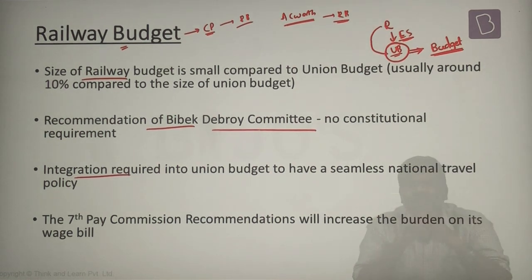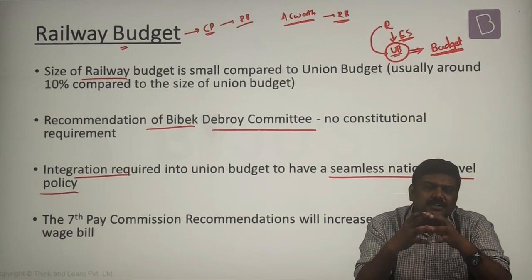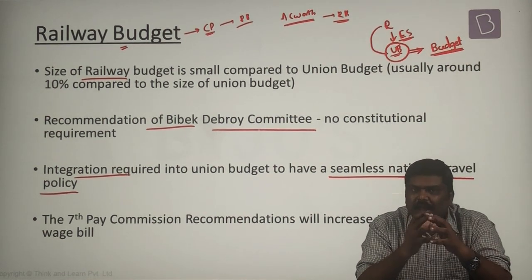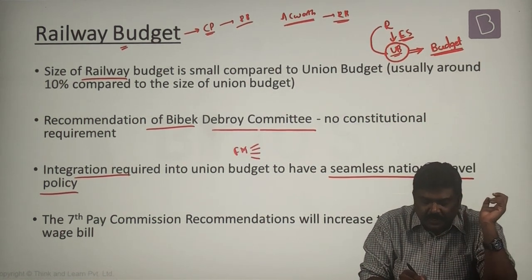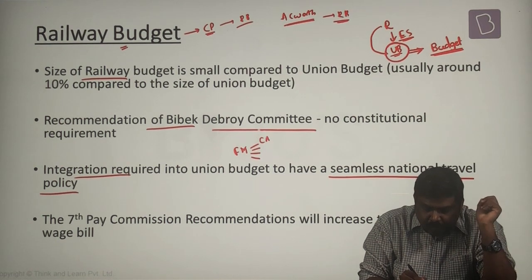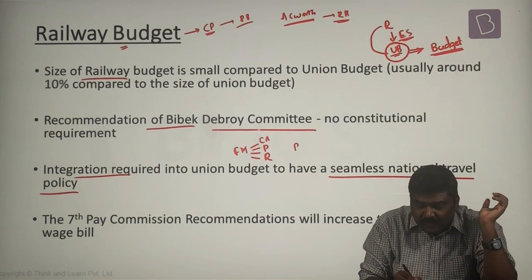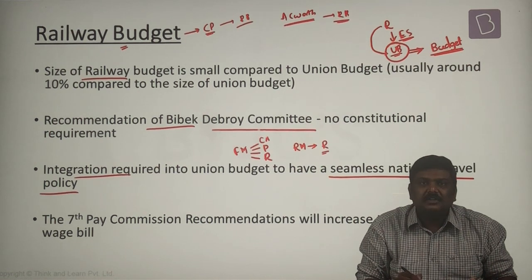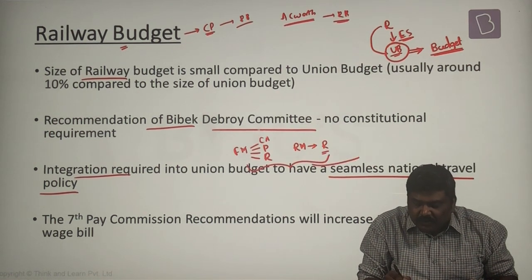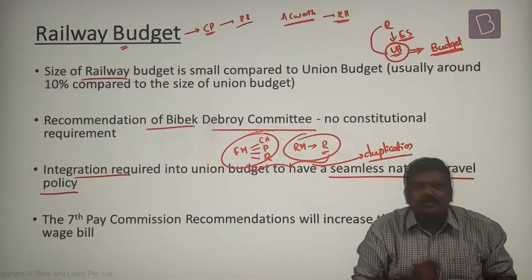Third, you need to have a seamless national travel policy. That is, you need to develop efficient infrastructure for transportation. You cannot have the finance ministry allocating expenditures for projects in civil aviation, ports, roads sector, and so on, and parallelly the railway ministry allocating financing for the projects only in the railways. This will lead to duplication of efforts. This will also not lead to a seamless national travel policy.